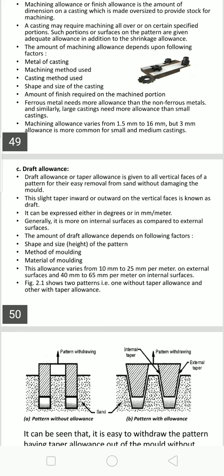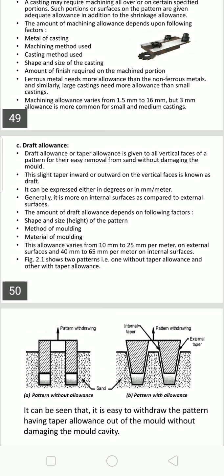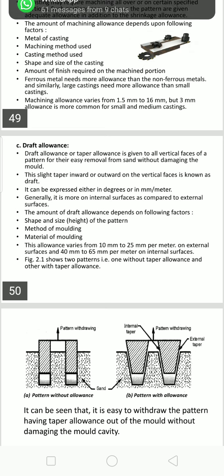Otherwise, the pattern may have straight edges or corners, and it may hit the mold surfaces and damage them. If you provide a taper, then at the time of lifting, it leaves the mold surfaces with a large gap.